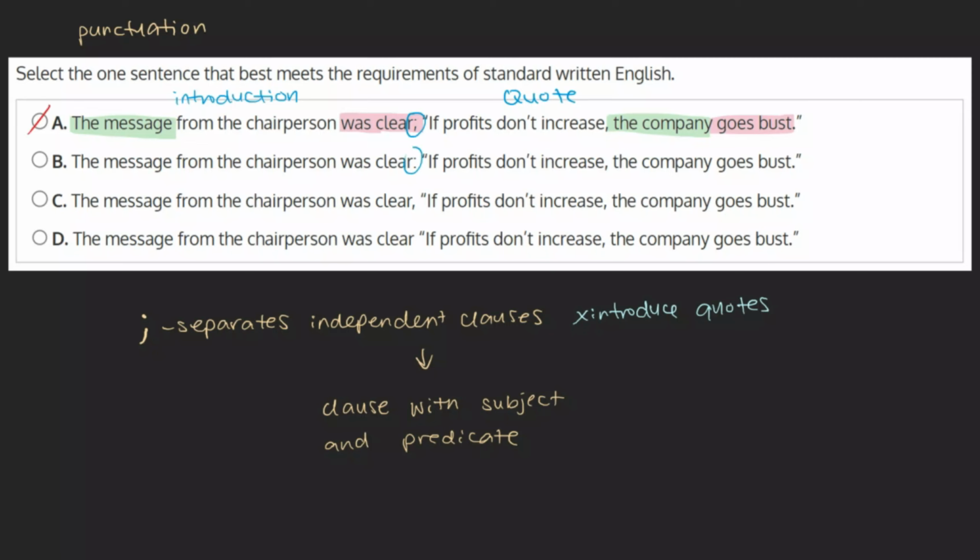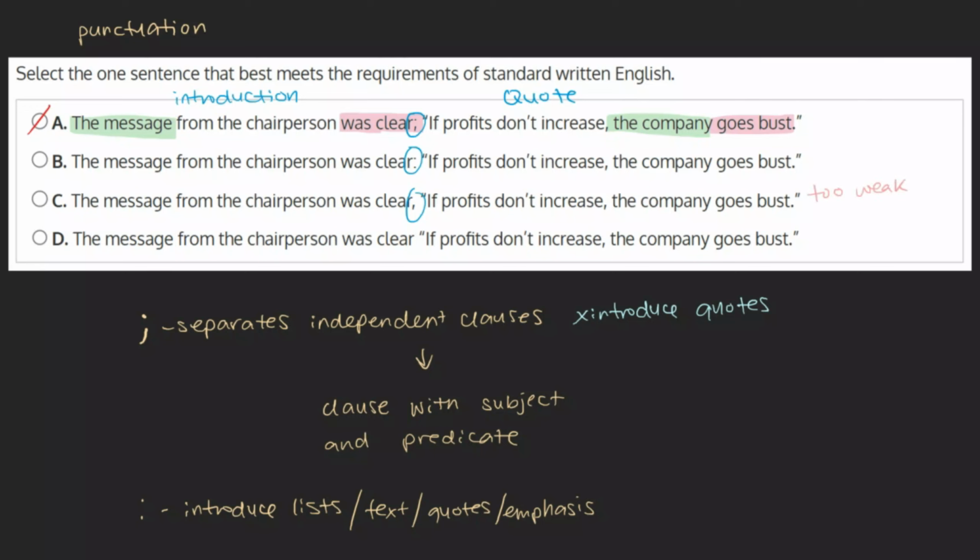B. Separating with a colon. Here we see a better punctuation choice. As the function of a colon includes introducing lists, text, quotes, or emphasizing previously stated information, we can see that having a colon precede our quote works perfectly here. This being the case, this is likely our answer, but we can take a look at the other choices just to be sure. C. Separating with a comma.